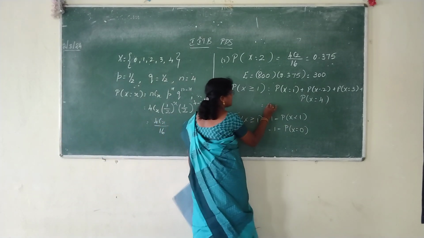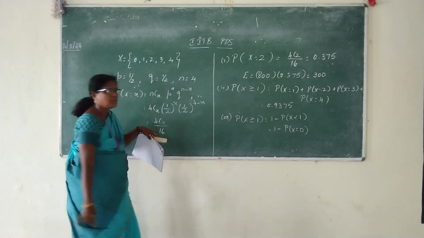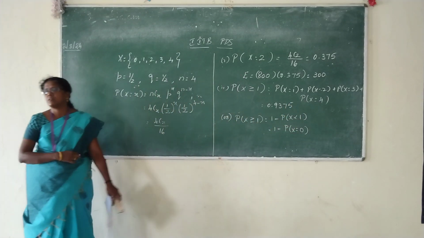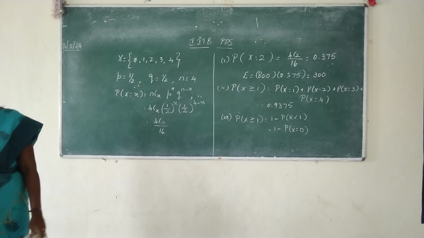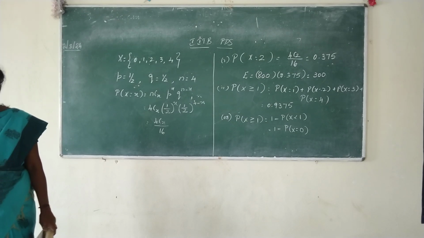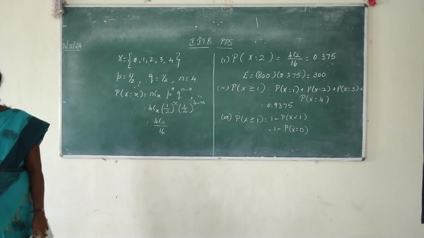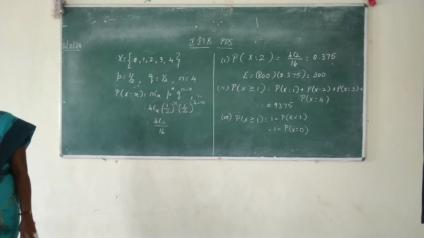0.9375. Others, you should be fast with calculating. The formula is also very simple. Just 4C0 by 16. Still, many of you are not having a calculator. Do you want me to punish you people? Then only you will bring. Where is the calculator?